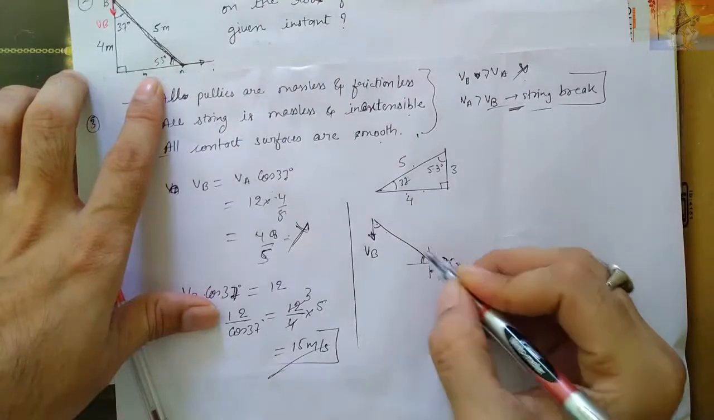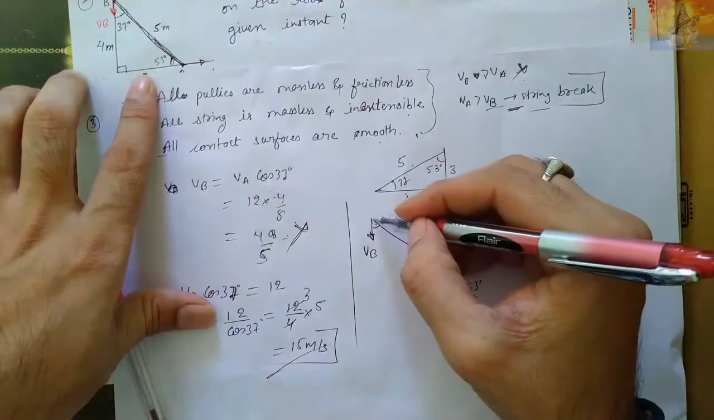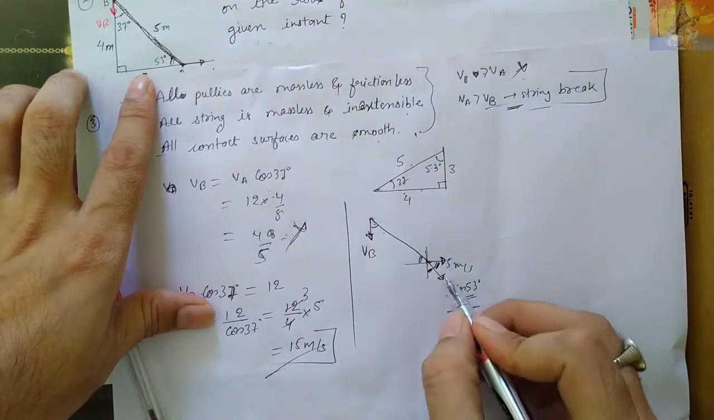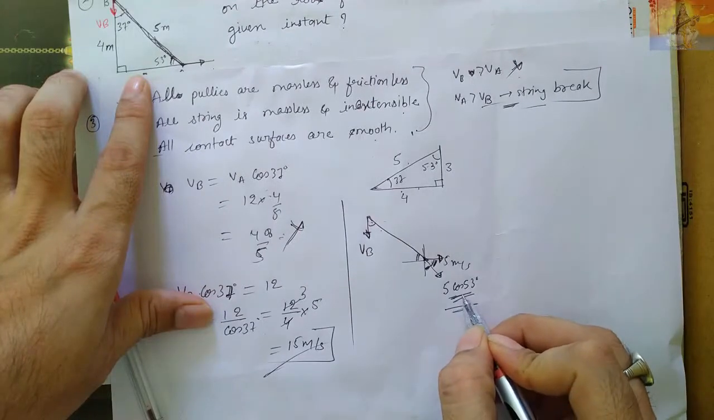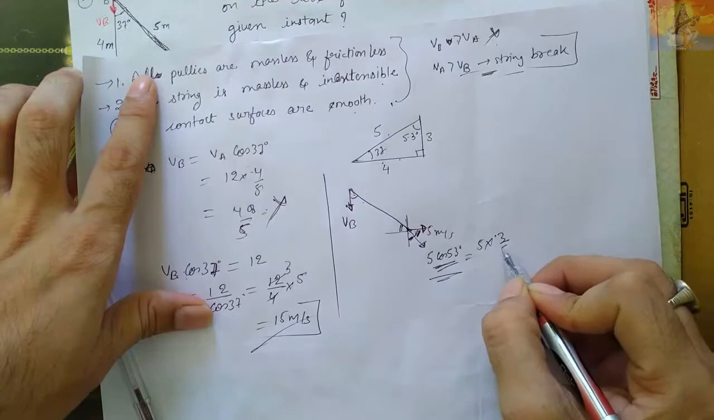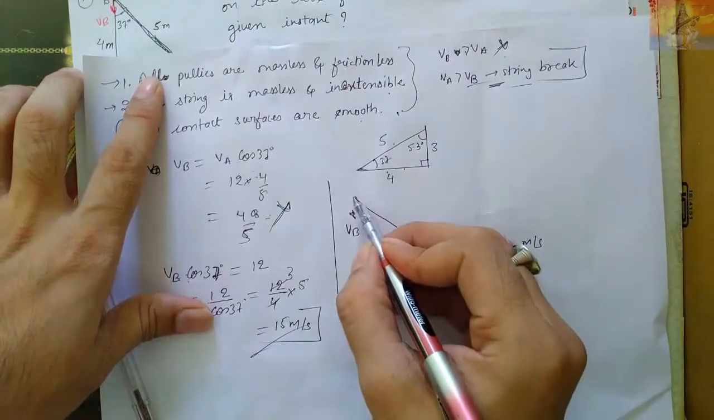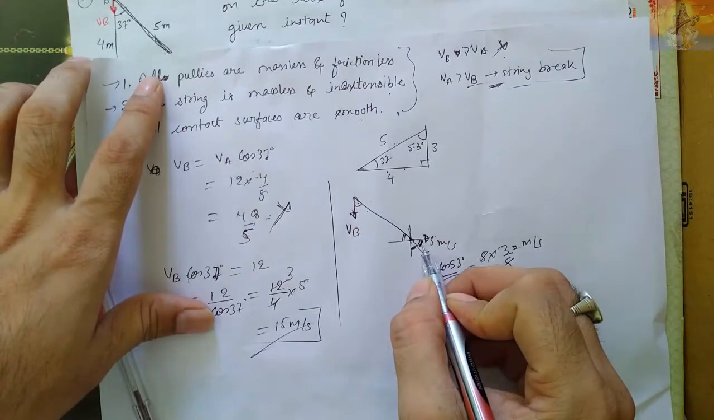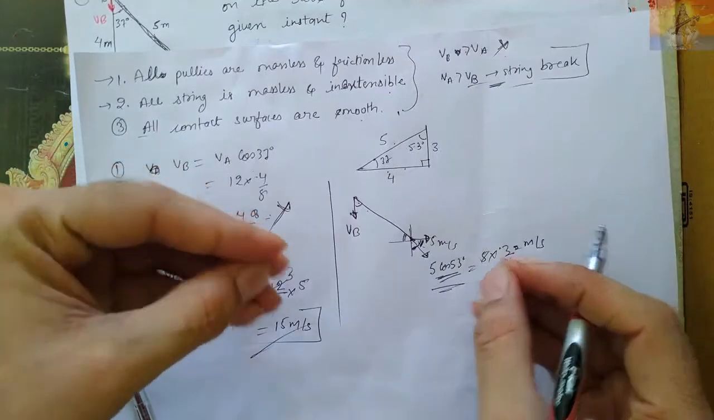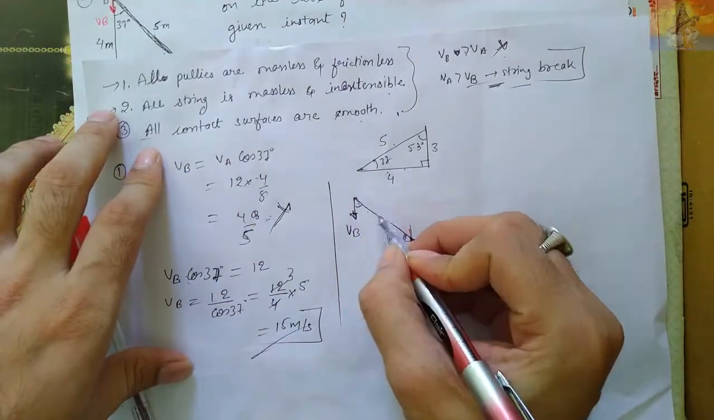Means this point of the rod is moving by 5 cos 53 degrees. So each and every point of the rod will move with the same velocity. If this point of the rod is moving by 5 cos 53 degrees, that is 5 into 3/5, so 3 meter per second. Each and every point will move with the same velocity, because if they had different velocities then the rod would break, which is a contradiction. So common sense, this point will also have the same velocity.